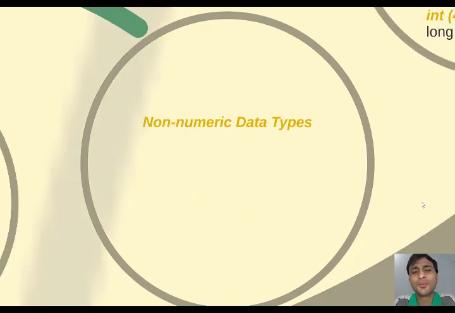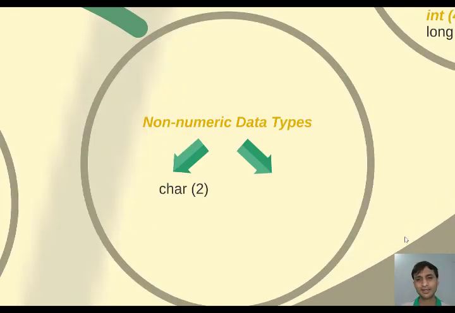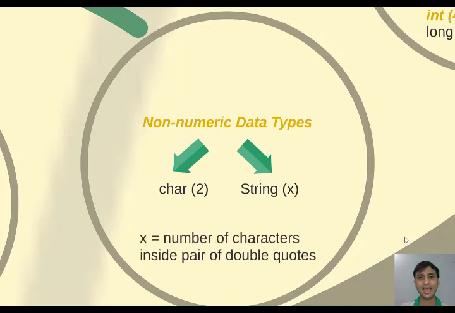Next is non-numeric data type. So non-numeric data type means nothing but character data type, that is to store character constants. There are two types of character constant, that is single character constant and string. So here, under non-numeric data types, there are two types, that is single character and string. So char and string.